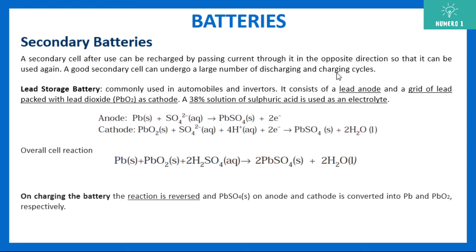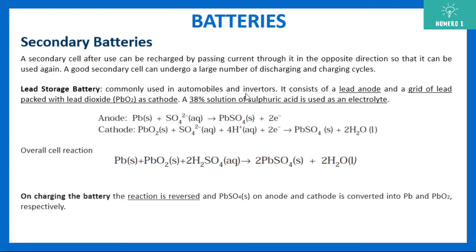This is kind of inverter. Like when there is electricity in your house, you are charging the inverter batteries. When the electricity goes, you are discharging the inverter batteries. Now one such secondary battery is lead storage battery. This is the one which is commonly used in automobiles like your cars and inverters.